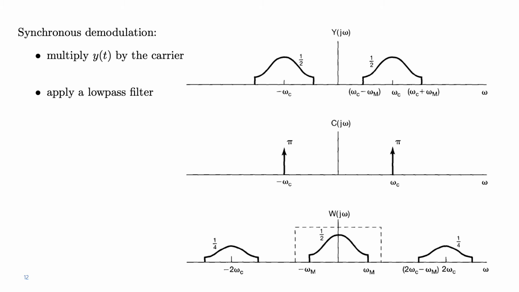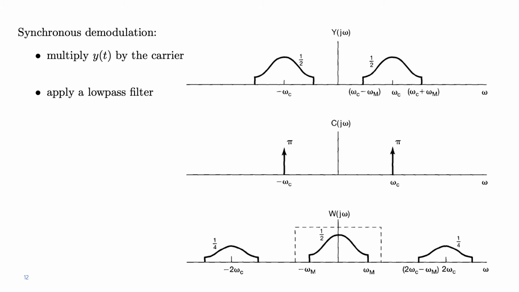So at the top right, we have a representation again of the spectrum of the modulated signal. It's the one we saw on a previous slide. So again, because we are multiplying by the carrier, here we have plotted the spectrum of the carrier. Again, it's the two deltas centered around omega c and minus omega c. When we multiply y by the carrier c, again, in the frequency domain, the corresponding result is a convolution between their Fourier transforms.